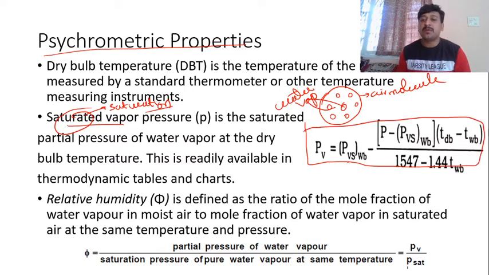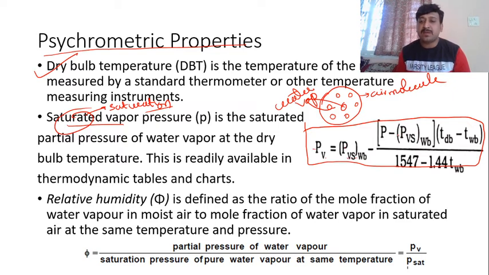PV equal to PVS WB. WB means wet bulb. I will talk about this: what is wet bulb temperature and what is dry bulb temperature. We have seen the dry bulb temperature definition. Next I will talk about the wet bulb temperature. This PVS is saturated vapor pressure. This is vapor pressure. This is saturated vapor pressure.